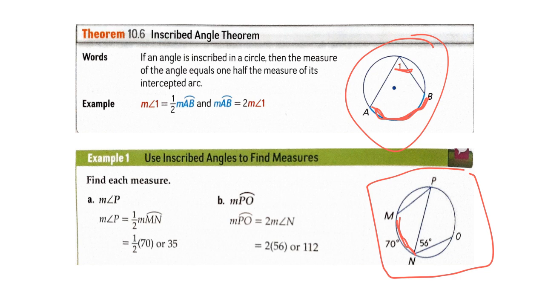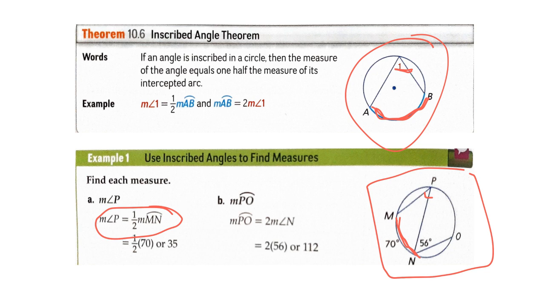So first let's find the measure of angle P. So we have P is an inscribed angle and its intercepted arc is MN, and according to the previous theorem the measure of angle P is 1/2 the measure of the arc MN, and if we do the substitution then we get measure of angle P is equal to 1/2 times 70, which is 35.